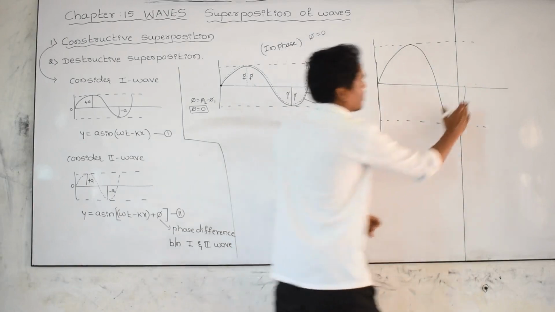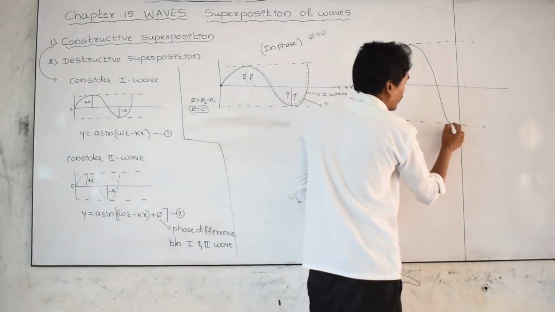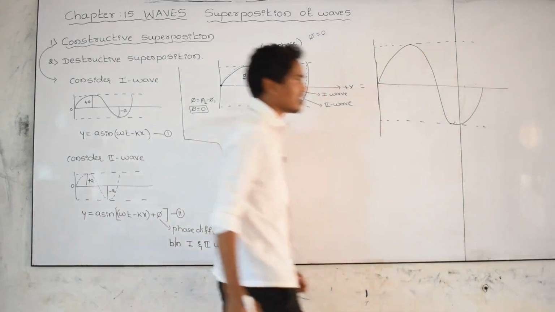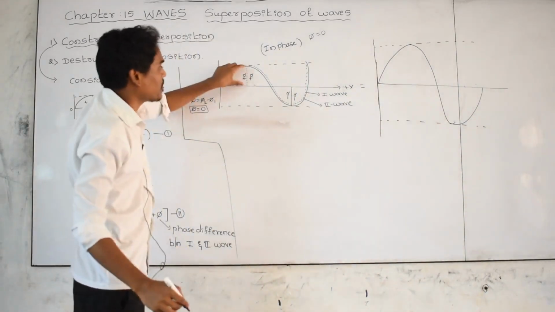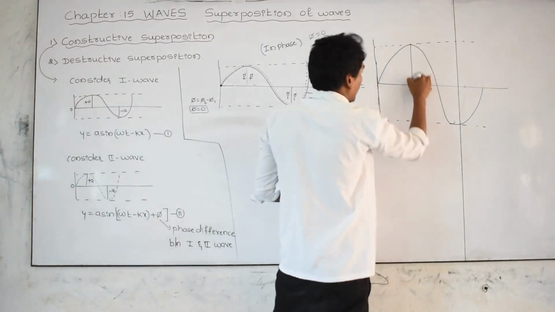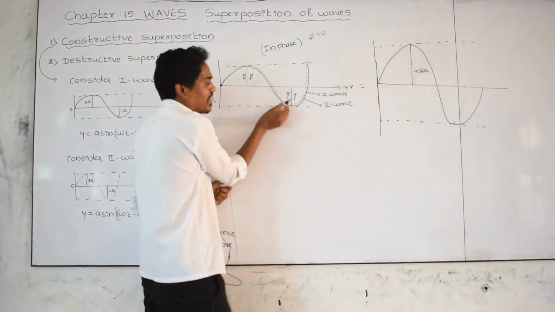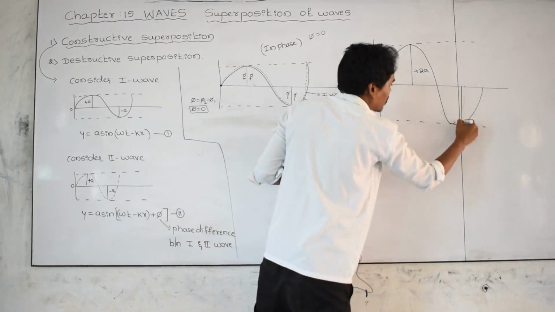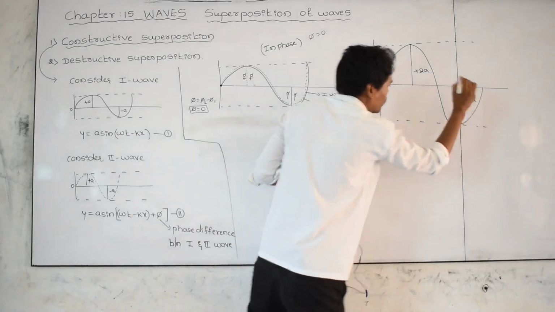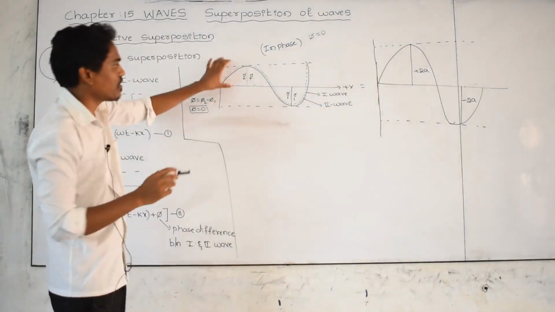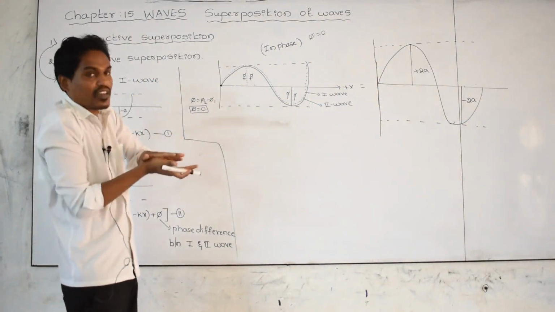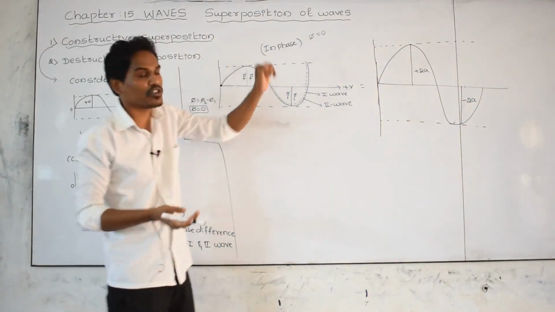The resultant wave is like this. This is the resultant wave. Plus a plus a, that is plus 2a. Minus a minus a, this is minus 2a. The first wave and second wave exactly merged with phase difference equal to 0.